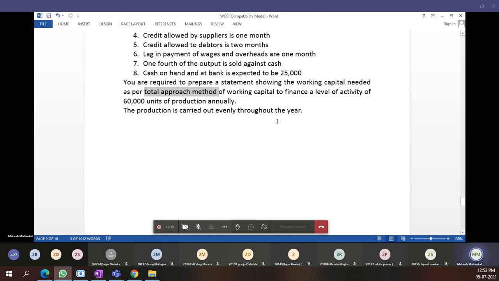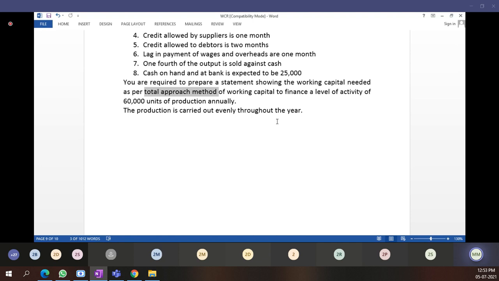In total cost approach, while calculating overheads, we are including depreciation, and while calculating debtors also we are considering profit margin. But in cash approach, we are not including depreciation while calculating overheads, and while calculating debtors also we are not including profit margin and depreciation. Okay, this is a cost approach method.